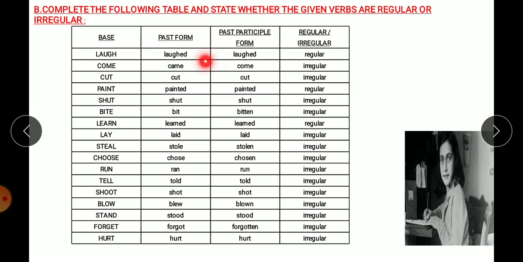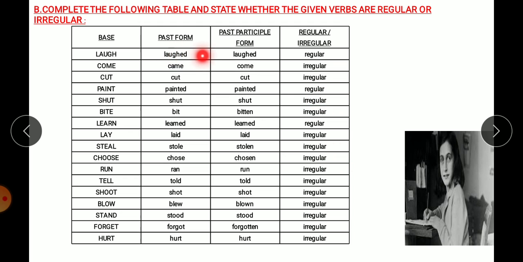And after filling these two, that is past form and past participle, you have to write whether the verb is regular or irregular. So if ed is added in these two forms, it will be regular. If ed is not added, that means it's irregular. Right?